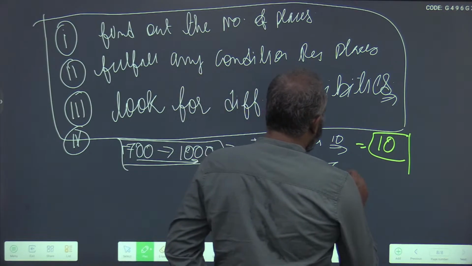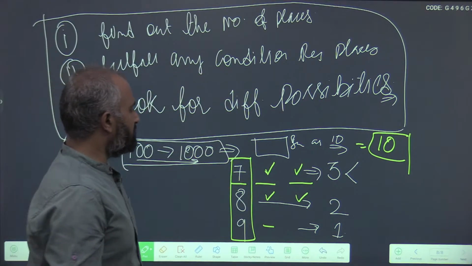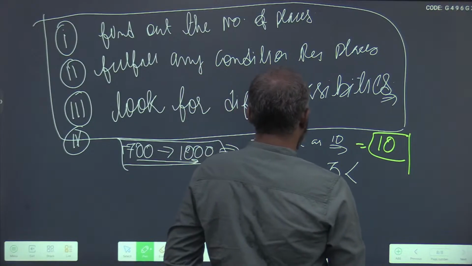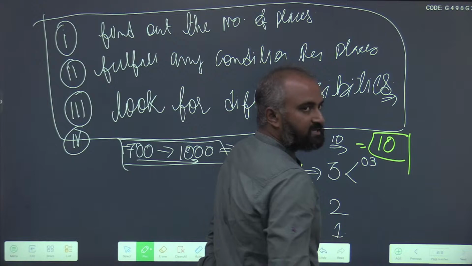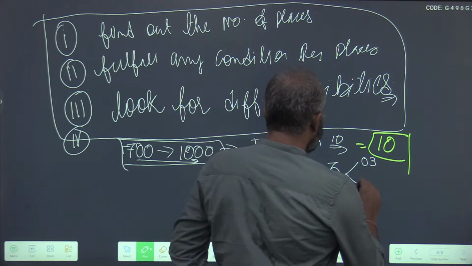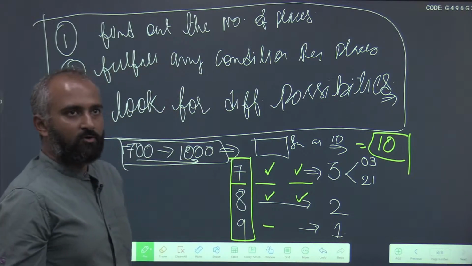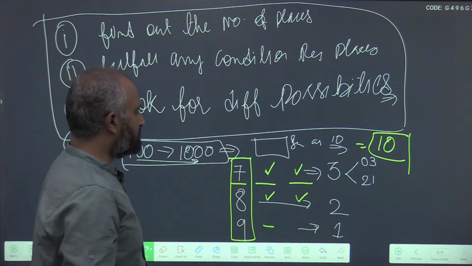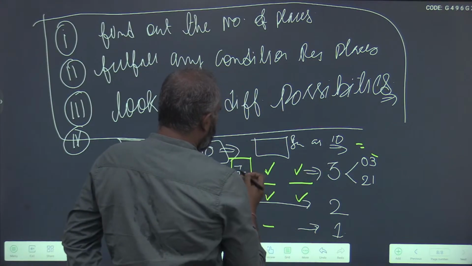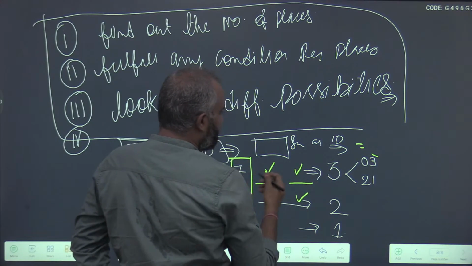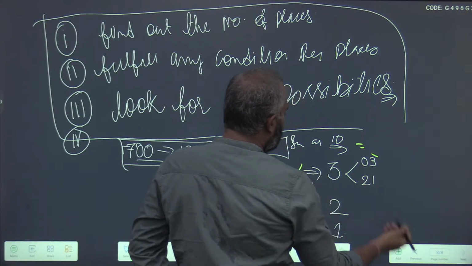Now in how many ways can you make a 3? 0 plus 3 is 3 itself, and 2 plus 1 is also 3 itself. So to make 10, we need to add 3 to a 7, and 3 can be expressed as either 0 plus 3 or 2 plus 1.